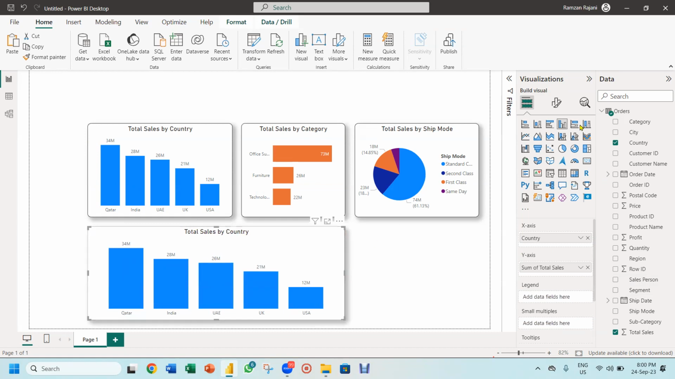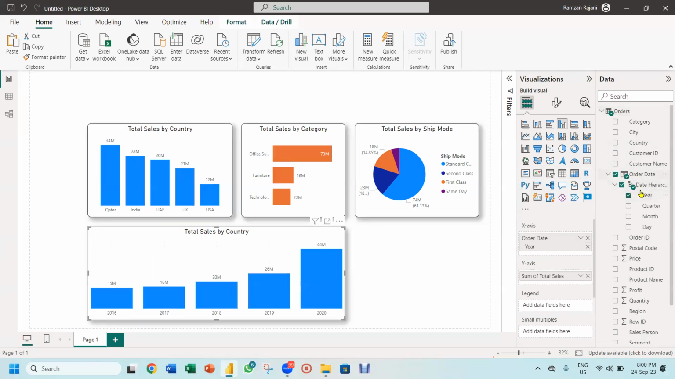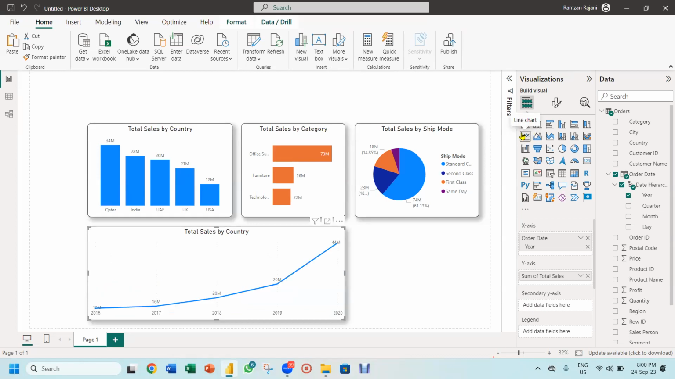I want a year wise. So I will come over here and I say, I don't want to see country wise and I want to see year wise. So I click on a year here and it became year wise. But this year wise, I want in a line chart. So I convert this to the line chart. I click on a line.